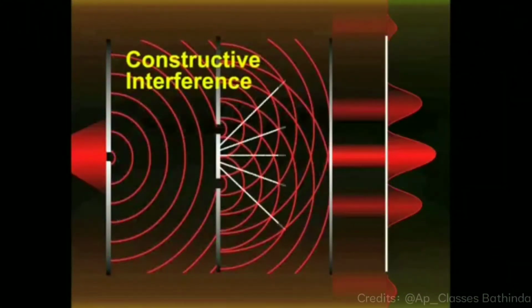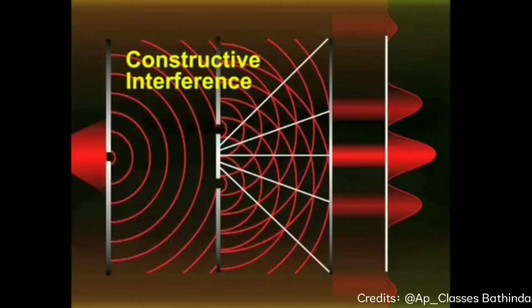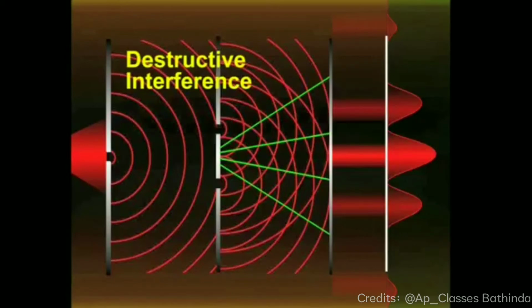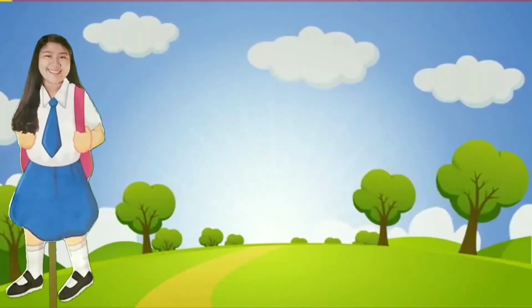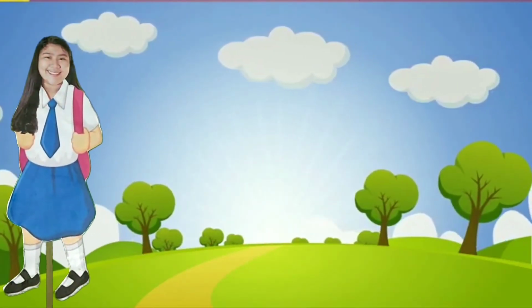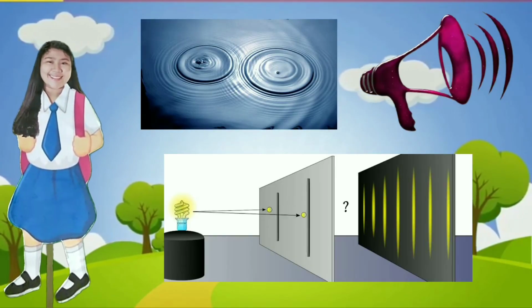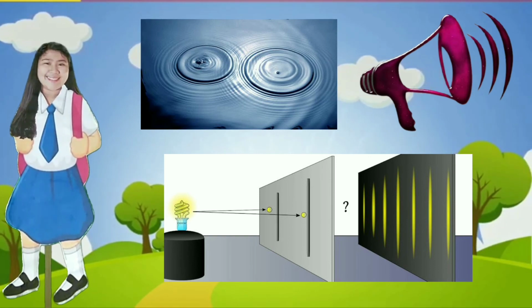We can see in this video that constructive interference occurs when the trough and crest meet, and occurs in the slits with the same phase. It is where the white lines are placed. Destructive interference are the points where there is no light. It occurs when the crest of one wave falls on the trough of the other wave, where the green lines are placed. In general, we can say that wave interference is present, applicable, and can be seen through water, sound, and light, and it includes both constructive and destructive interference.